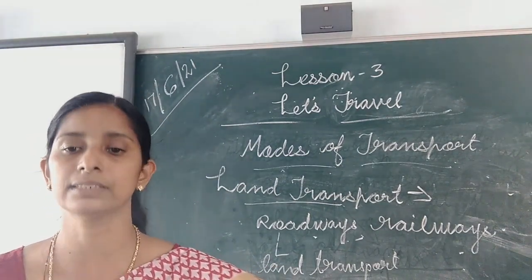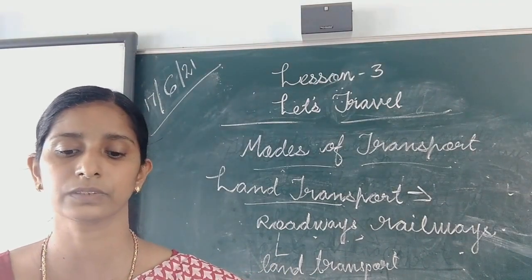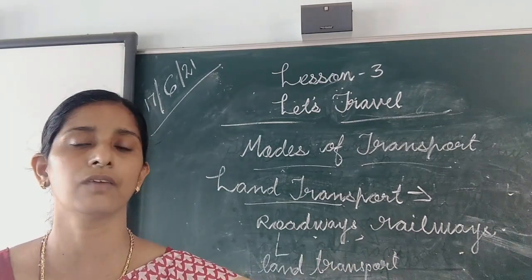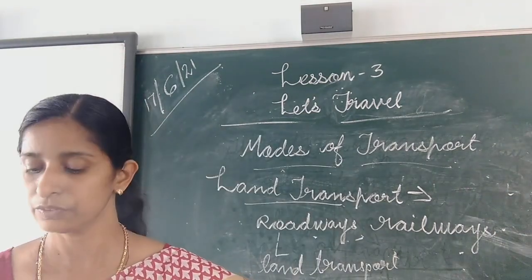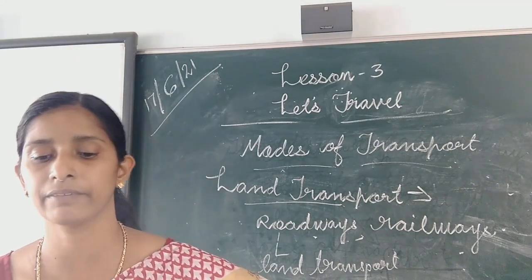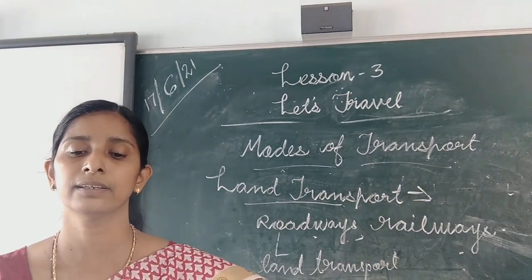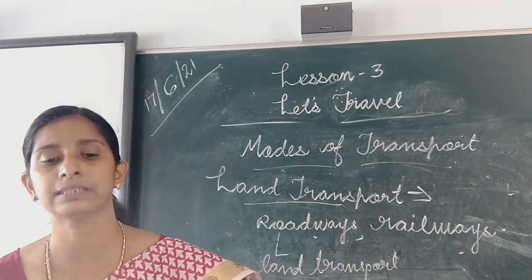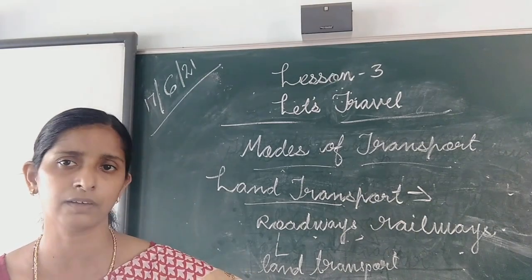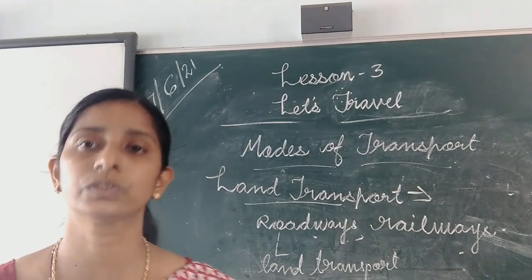Today we will write one question answer, that is question number 1. How many questions are there? We have 4 questions. One we will write today. How did people travel before the wheel was invented? Do you remember how the people went? They used to walk.